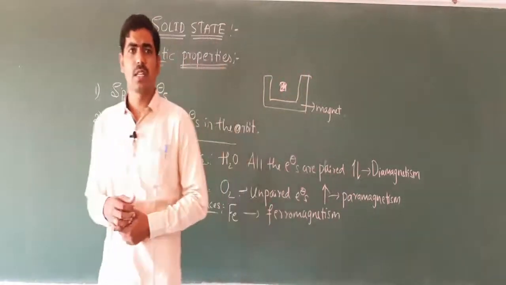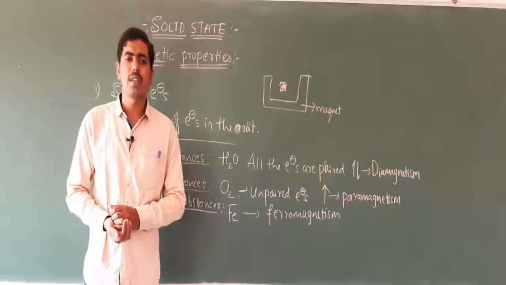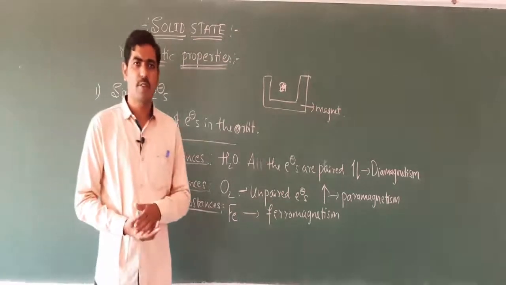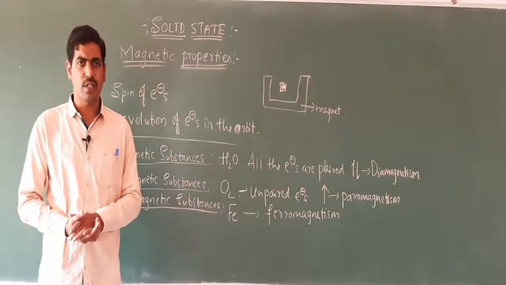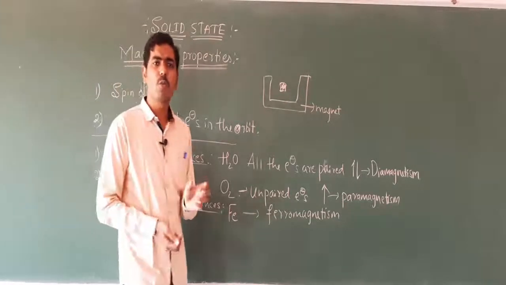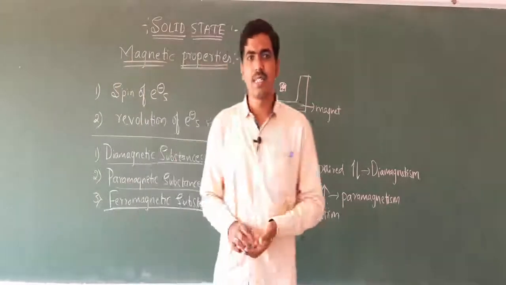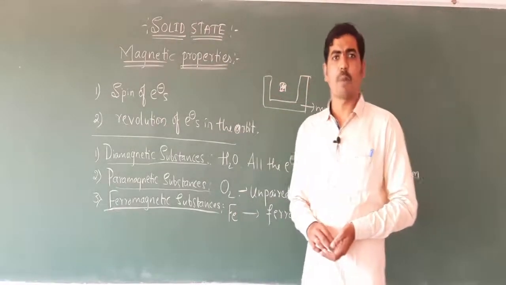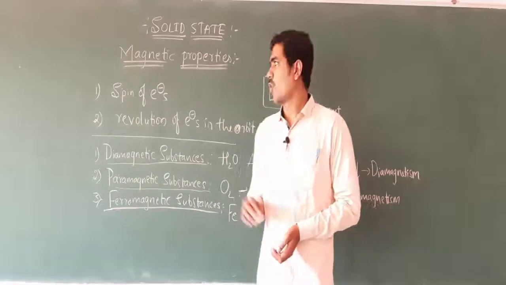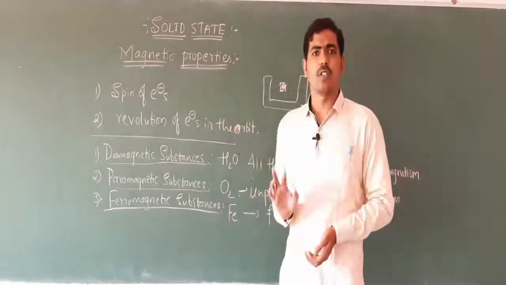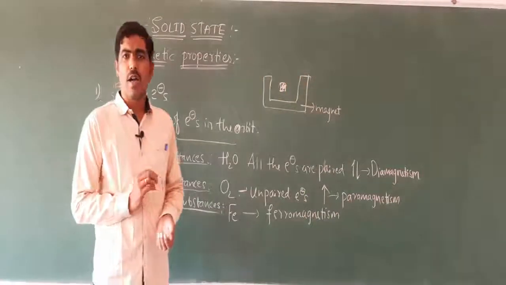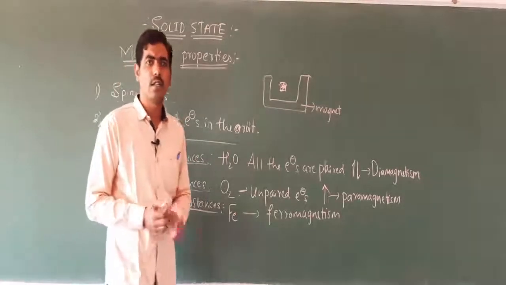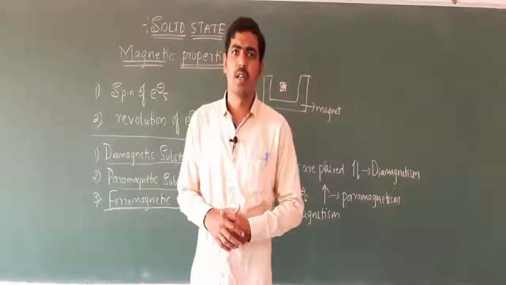All those things are included in the electronic or electrical properties of solids. That was removed from the syllabus, and hence I have not explained those. So up to this you have to read. Whatever I have explained, you should remember and follow, and refer to the notes. Thank you.